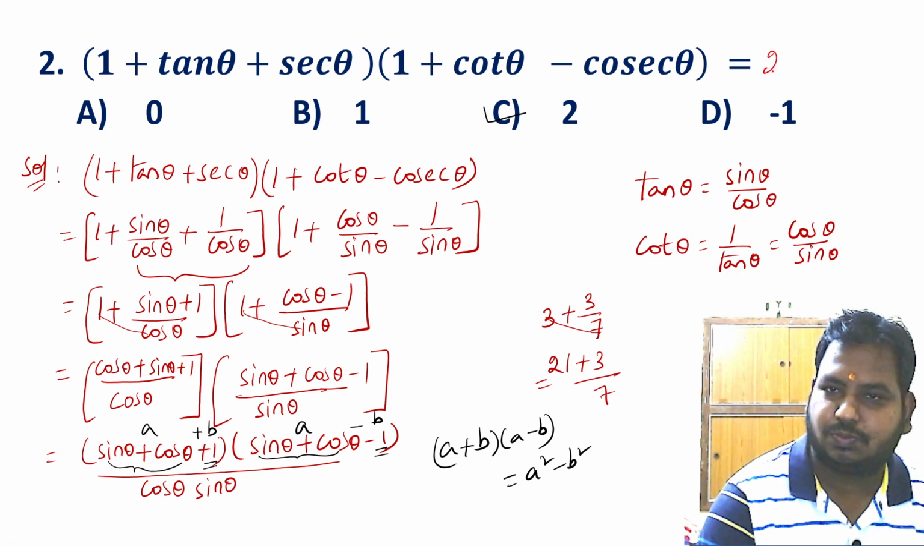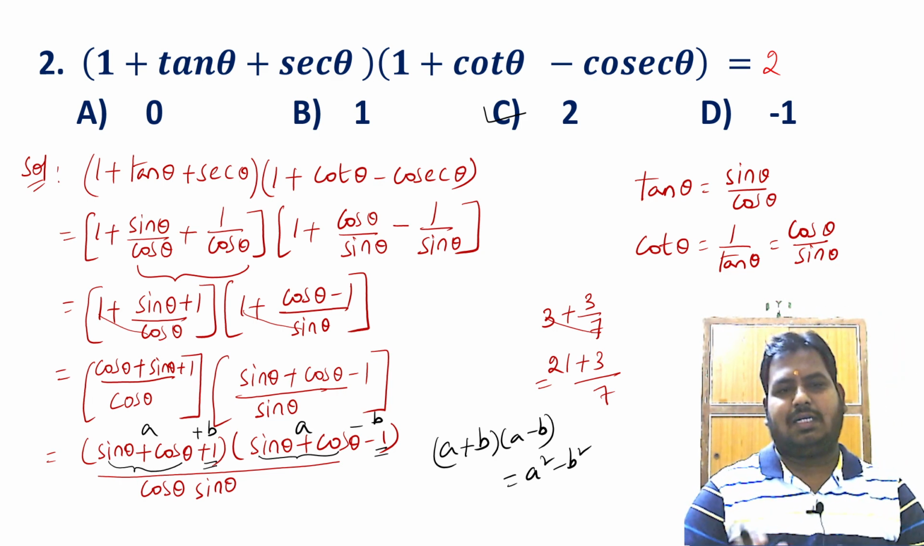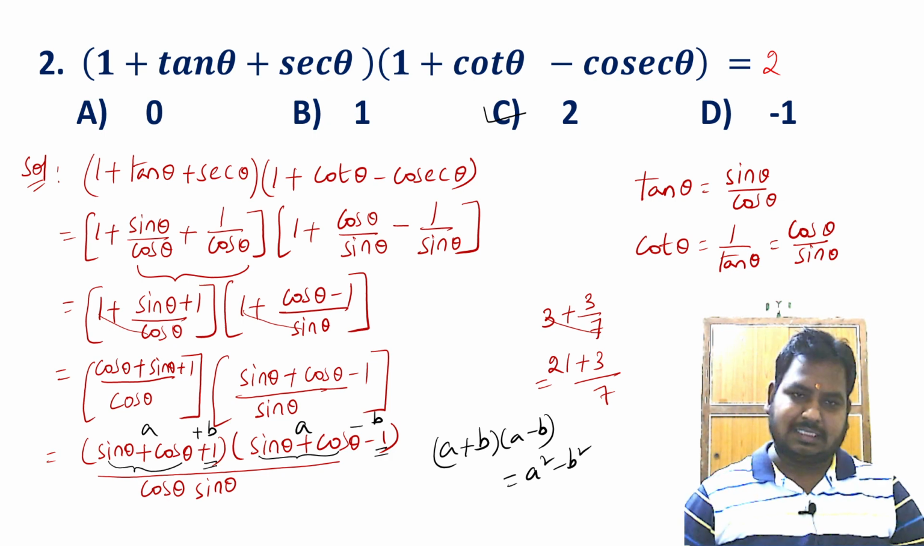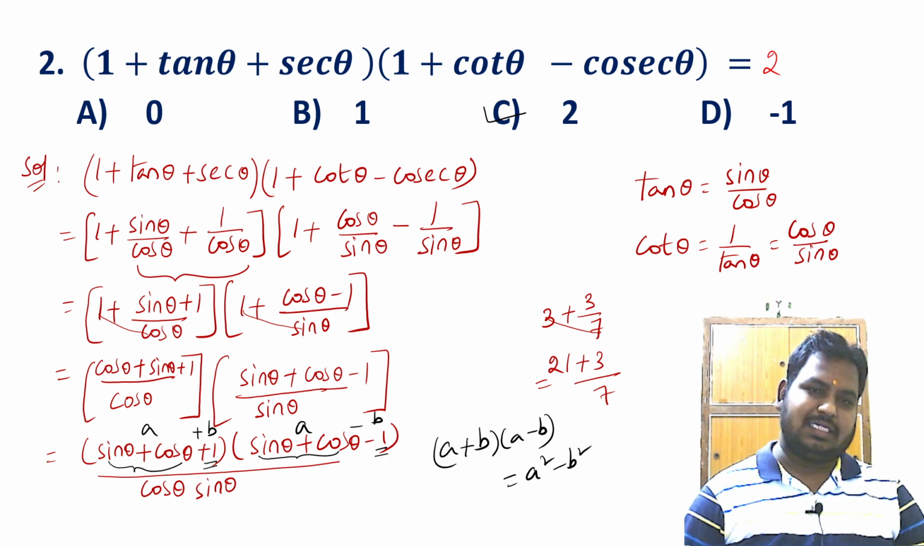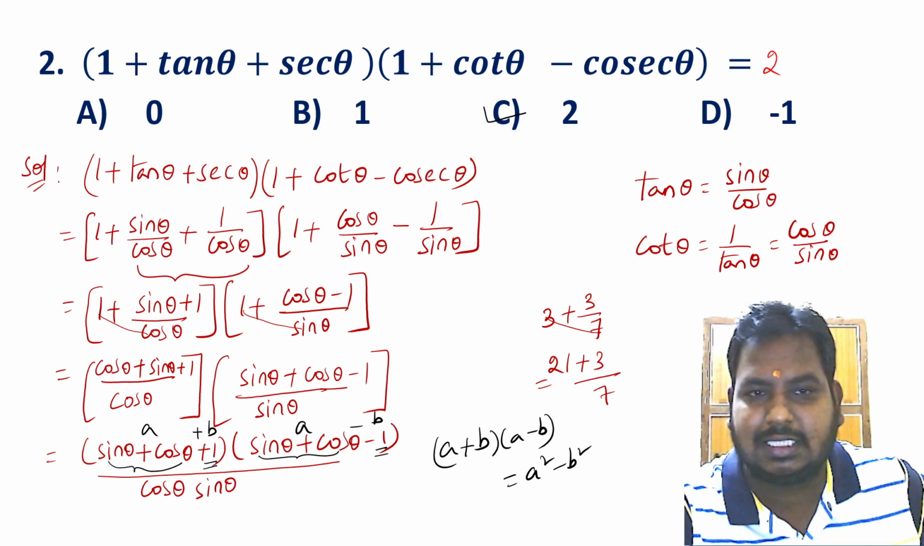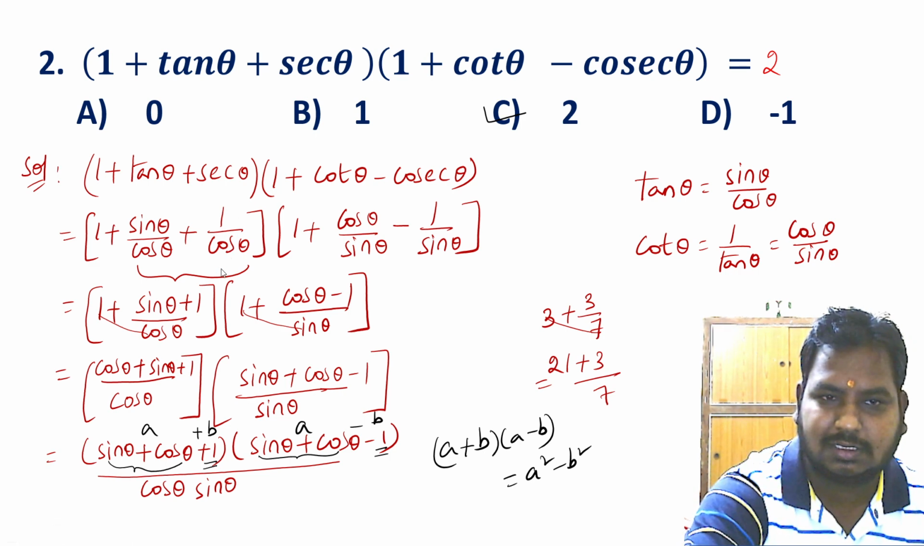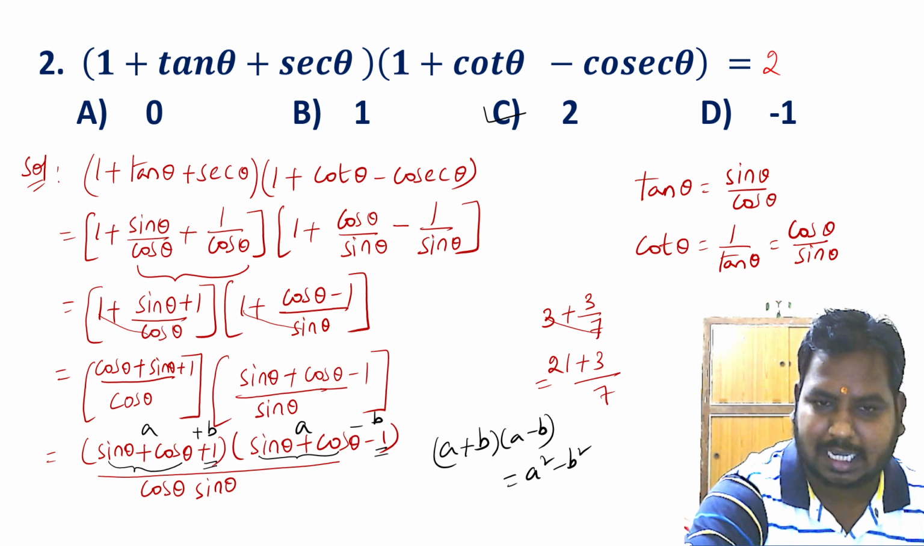Final answer is 2. Okay, we just wrote tan theta as sin theta by cos theta, secant theta as 1 by cos theta, cot theta as cos theta by sin theta, cosecant theta as 1 by sin theta. Done? I'll give you some 30-40 seconds. Just go through the solution. In the meantime, I'll check the time.